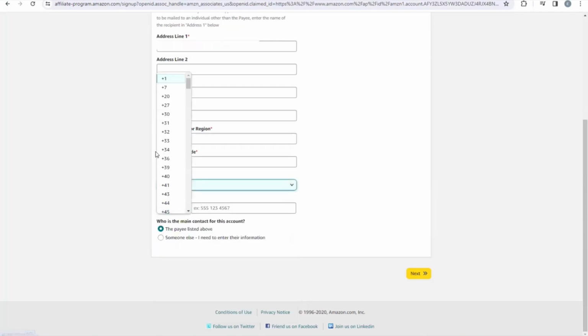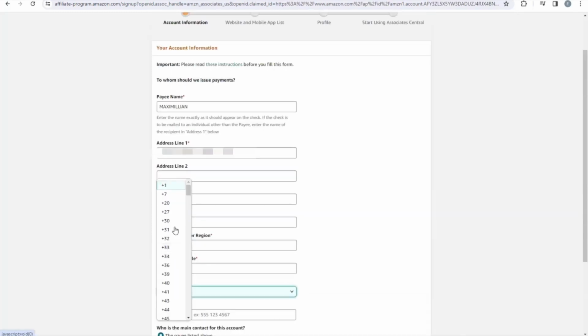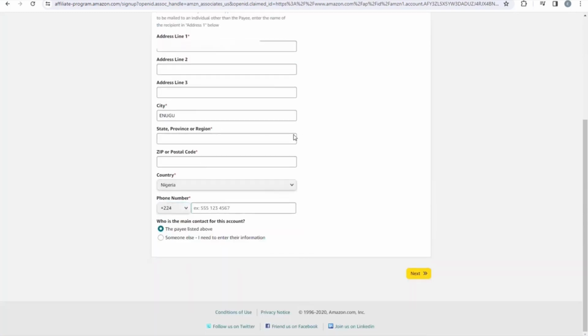So here's Nigeria. So I'll just need to select my country code, which is +234, right? So I'll be looking for my country code right here. So here's my country code. Then I need to come back again to this state, then put my state, right? So I've started my state.